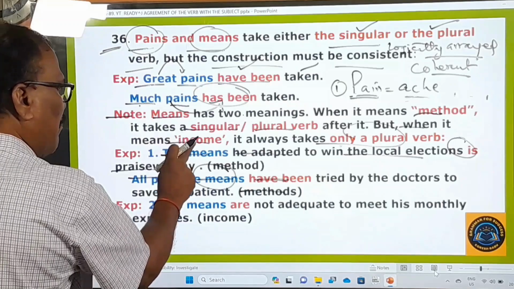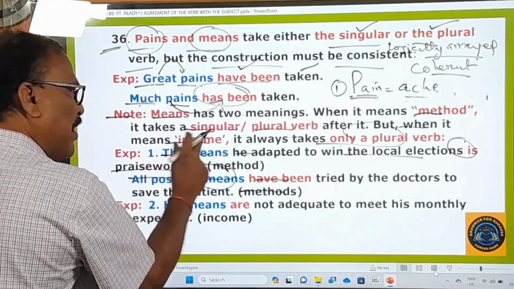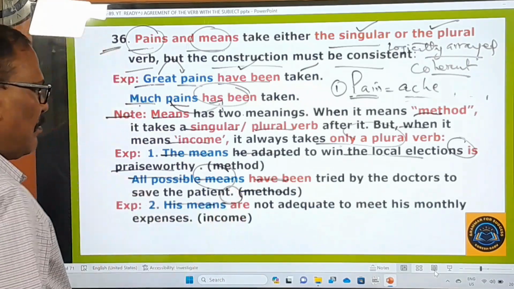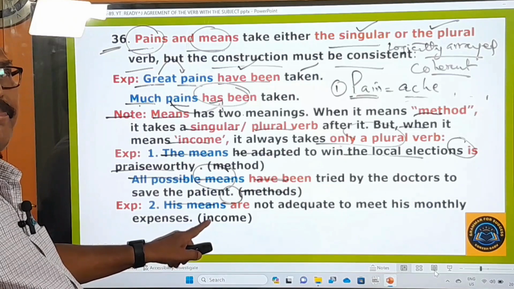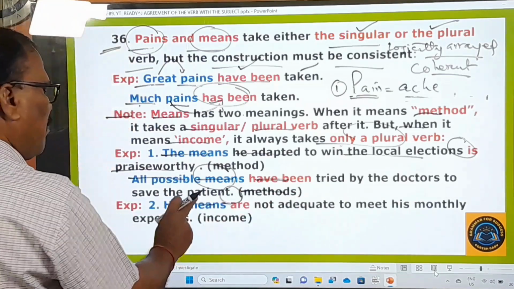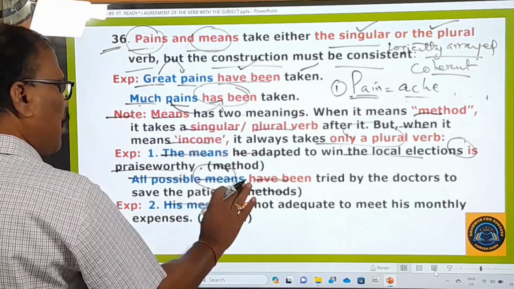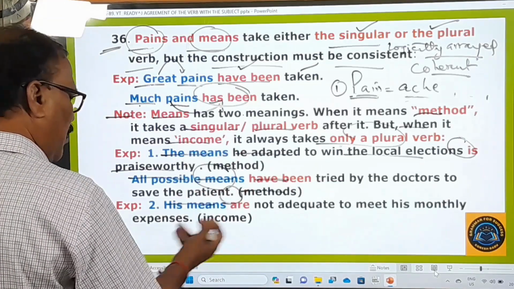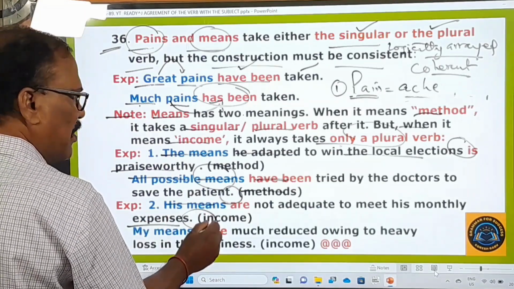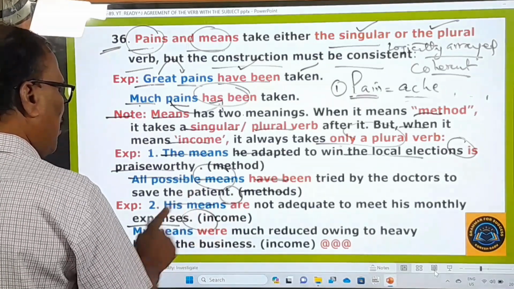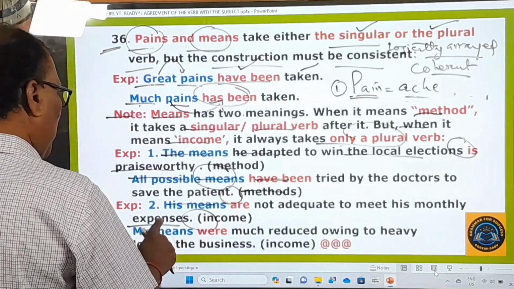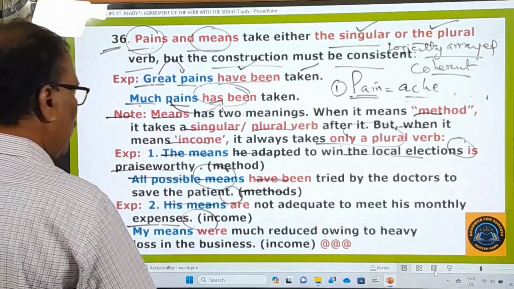Then means income. When this means income, it always takes a plural verb. His means are, his means, his income. His means are not adequate to meet his monthly expenses. So when it means income, it is always plural. Therefore you use only a plural verb. My means, my income, were past, whatever it is. Means is always plural when it means income. So here are is plural, were is plural. My means were much reduced owing to heavy loss in the business.